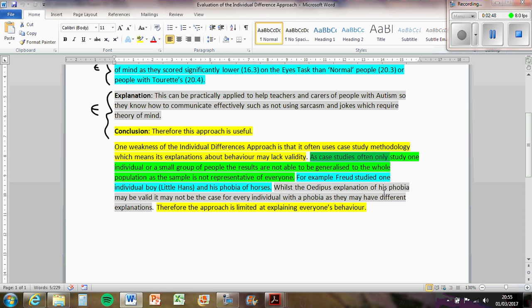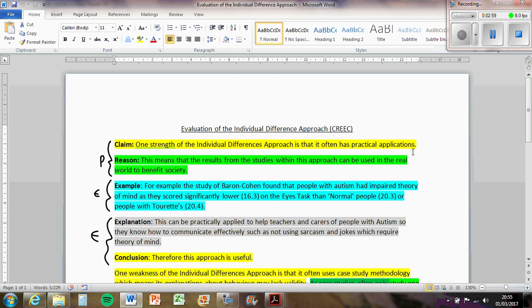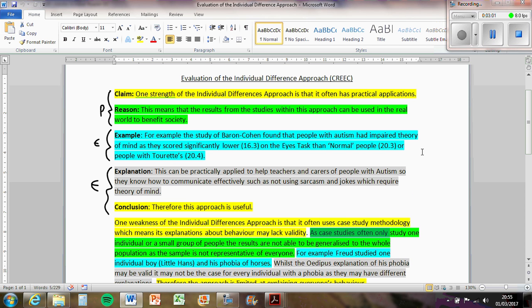You don't want to keep saying valid all the time, so try and use different words like useful and limited, credible, things like that. But you've got to link back to the approach, otherwise you won't get the marks for the questions. So all that there gets you 6 marks. So it's not even that much that you've got to write, really. Just as long as you're doing the kind of Creek point, you will get the marks in the question.